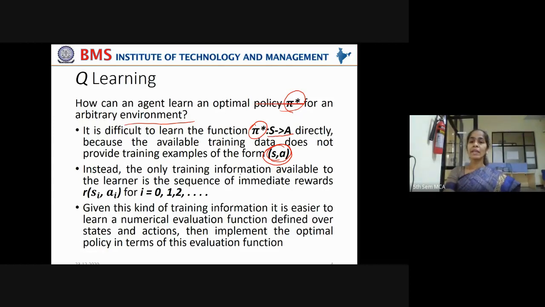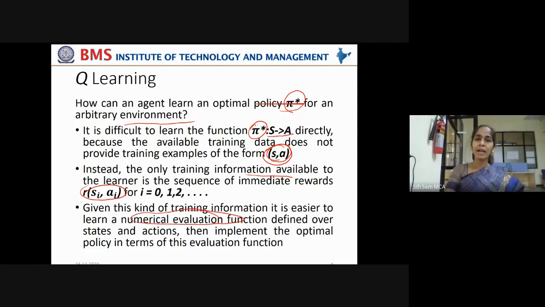Instead, the only training information that is available is the sequence of immediate rewards. If from this state, this action is taken, what reward can be expected? Only that information is available. That is our (S_i, A_i) for every state and every action from 0 and so on. Given this kind of training information, it is easier to learn a numerical evaluation function.